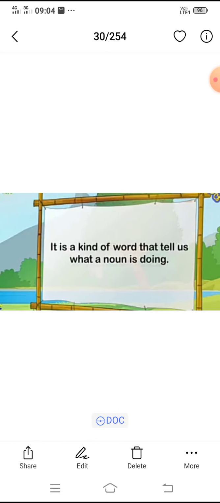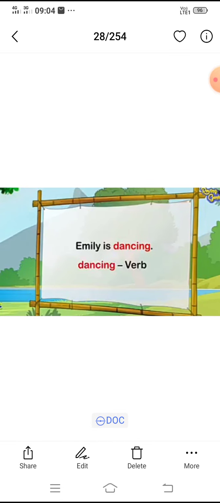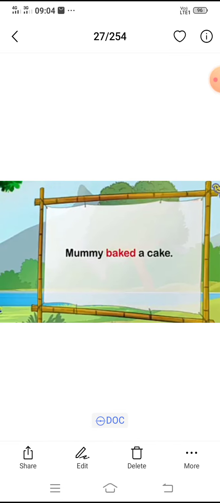A verb is a kind of word that tells us what a noun is doing. Mummy baked a cake. Here, what is mummy doing? Mummy is baking. Here, baking is the verb.